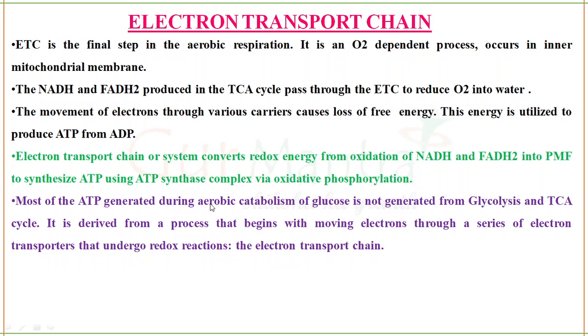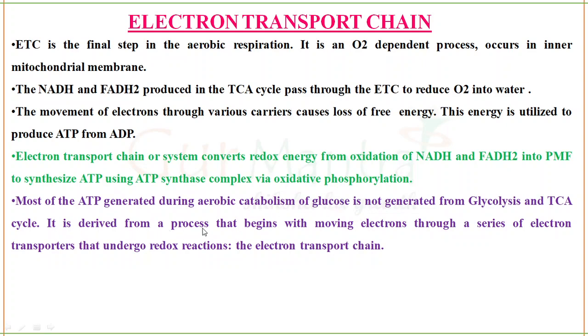Most of the ATP generated during aerobic catabolism of glucose is not generated from glycolysis. Catabolism means breakdown of glucose, and it is not only taking place in glycolysis, but continues to the TCA cycle and electron transport chain. The amount of ATP produced from glycolysis is very little. The TCA cycle and ETC are the major pathways where you get most of the ATP generated. That is the process where glucose is completely broken down into carbon dioxide and water.